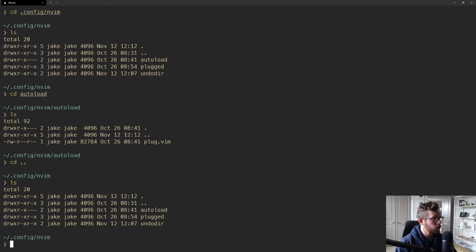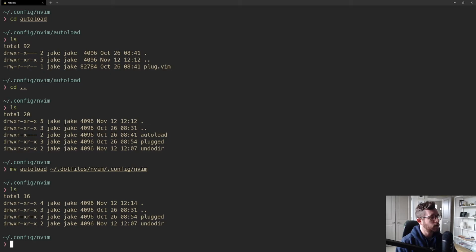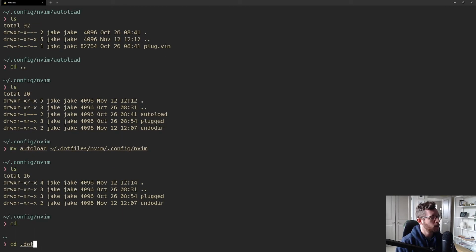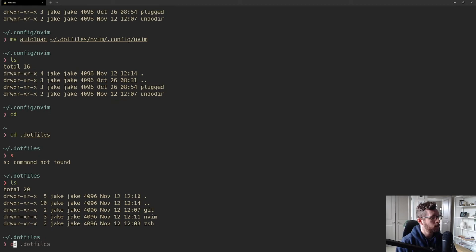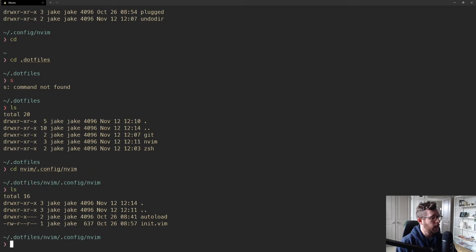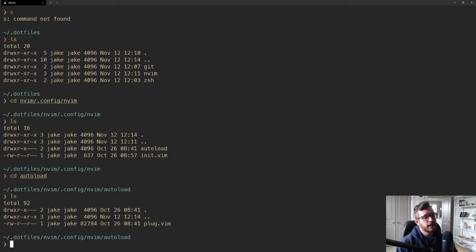I'm going to move the autoload folder to home/.files/nvim/.config/nvim/autoload. Actually, it should be like that. So now autoload is gone, and autoload exists there. And if I go into autoload, boom, I have my plug.vim.